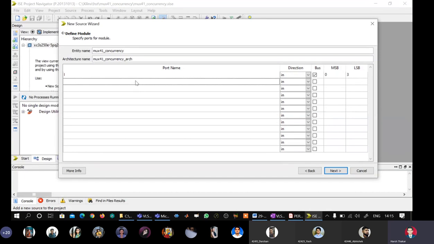My second input is the select line bus S, which is also an input, and here it is a bus. Because I want it to go from 1 down to 0, in the MSB I will type numerical 1.